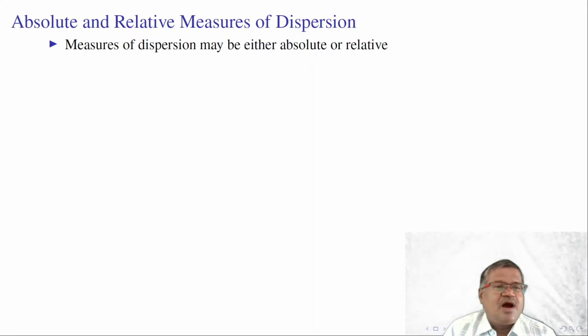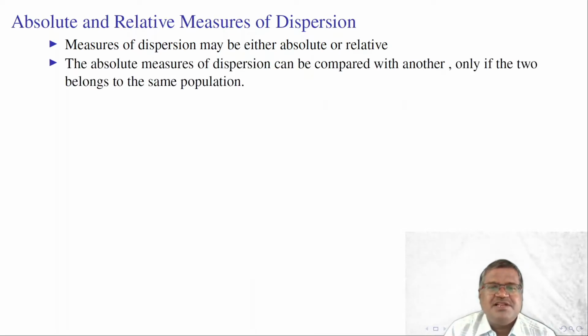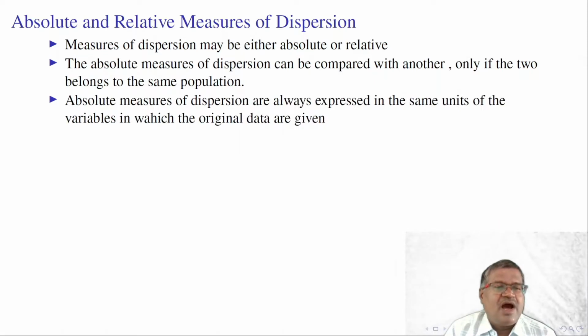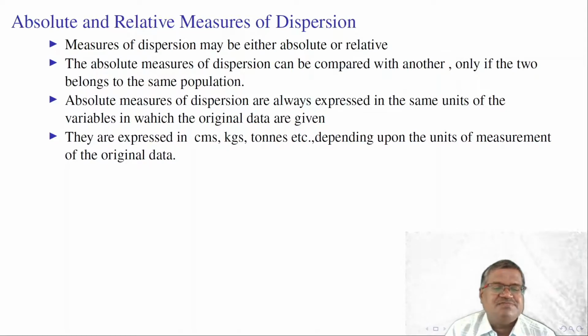Next one is absolute and relative measures of dispersion. Measures of dispersion may be either absolute or relative. The absolute measure of dispersion can be compared with another only if the two belong to the same population, same units of measurement. Absolute measures of dispersion are always expressed in the same unit of the variables in which the original data are given. They are expressed in centimeters, kgs, tons, etc. depending upon the units of measurement of the original data.